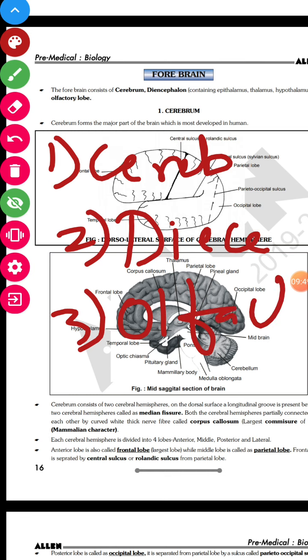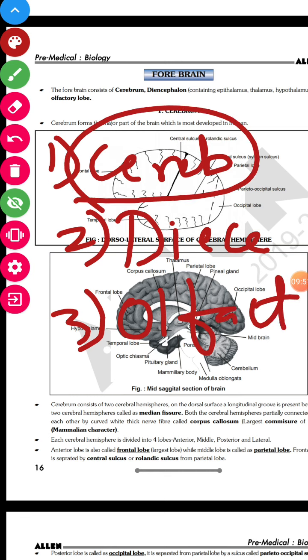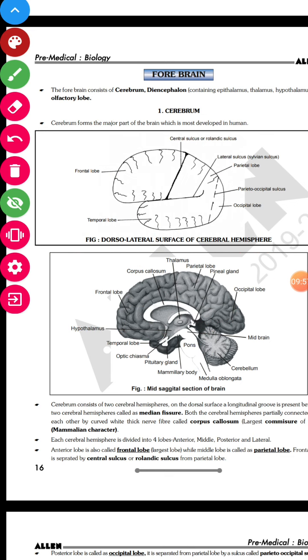olfactory lobe, okay. So cerebrum, when we discuss, it is the largest part of the brain, you can say the majority part, you can see this whole thing, this is called cerebrum. Okay, then when we talk about diencephalon, it has three parts.